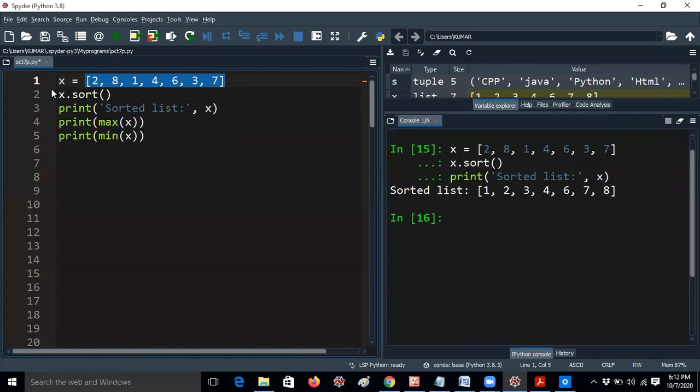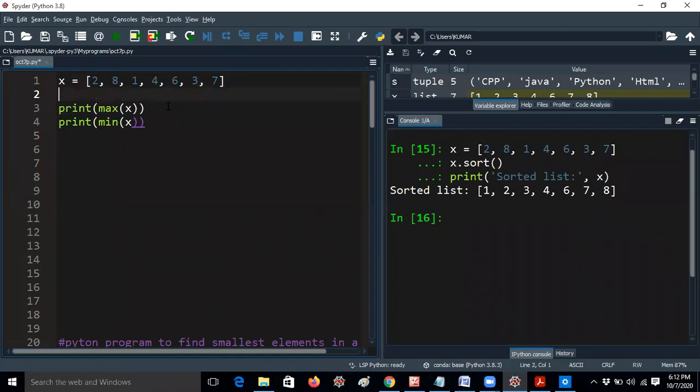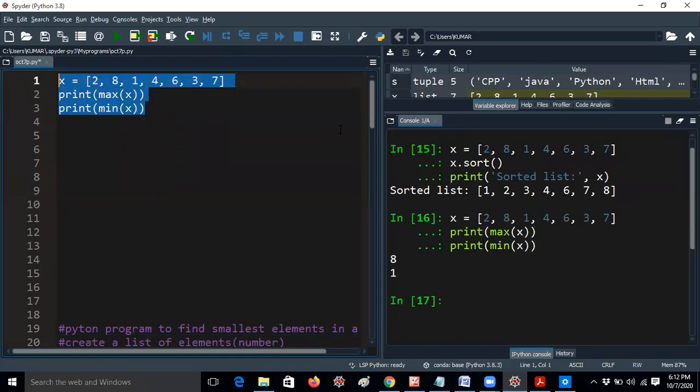Let me remove this. I'm just running it. Now I'm getting 8 as the maximum element, 1 as the minimum element, whether it is in sorted order or whatever it may be. I think it is a beautiful feature we have, but it is not a good impression, you know already. I don't prefer giving variables like this, but I will tell you different examples today.